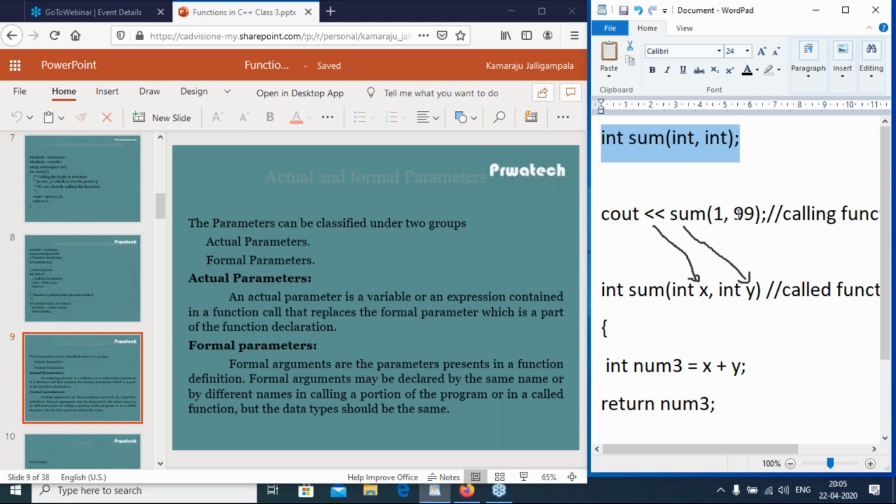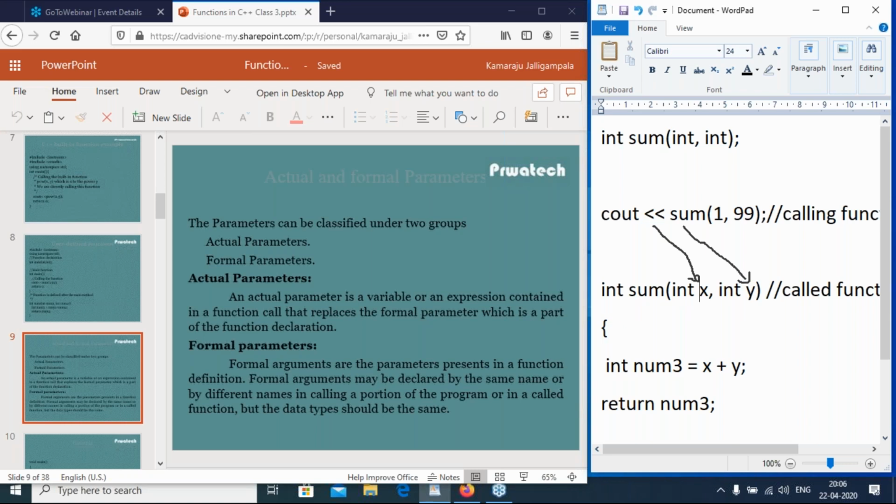So 1 and 99 replaced with x and y. So formal parameters. Formal parameters are formal arguments. Formal arguments are the parameters present in the function definition. So int x comma int y are present in function definition. Function declaration ends with semicolon. So there is no semicolon at the end of function definition. So this is the function definition. So these parameters present in the function definition. So x and y are formal parameters.